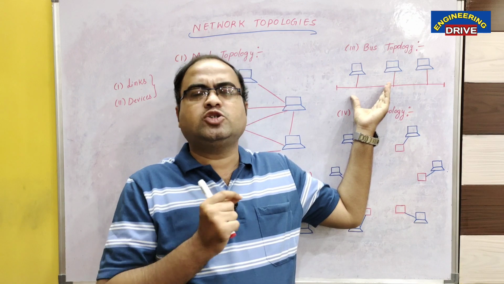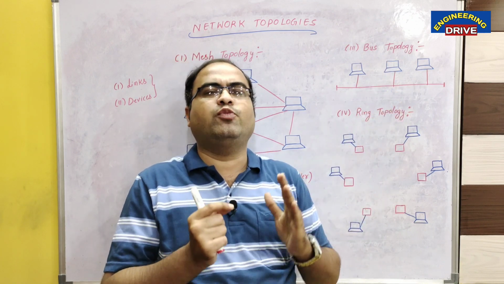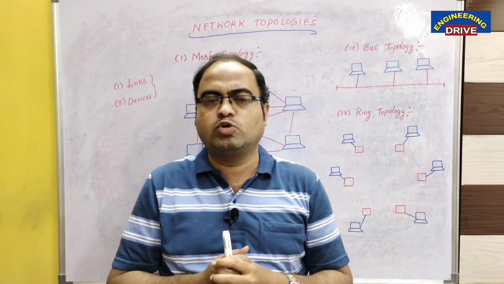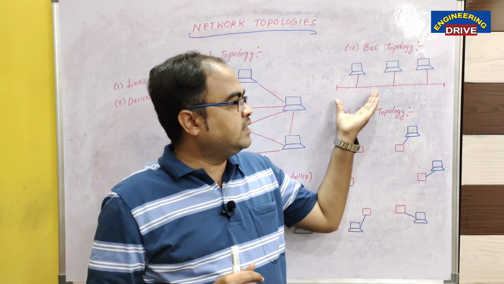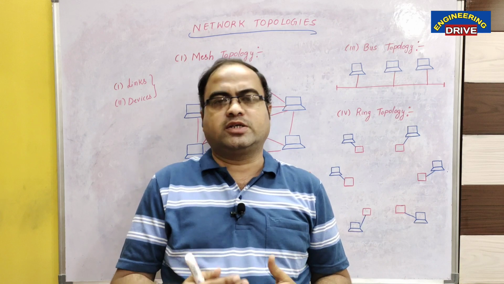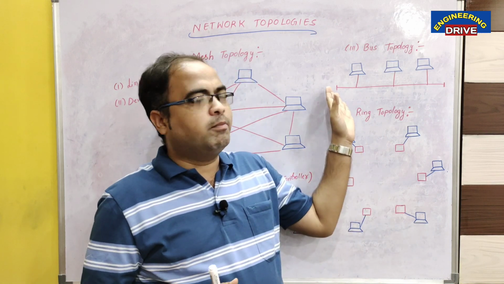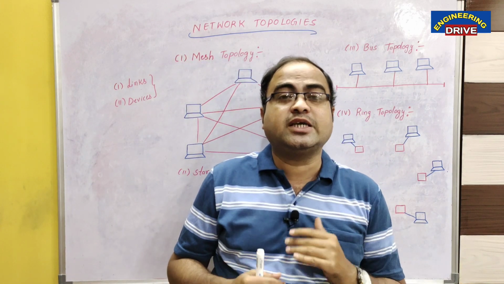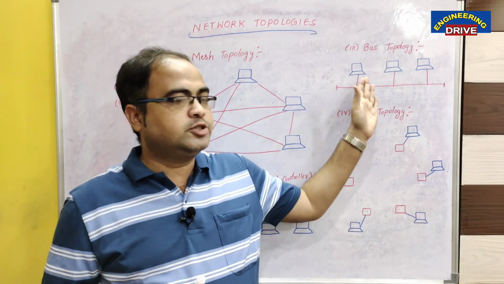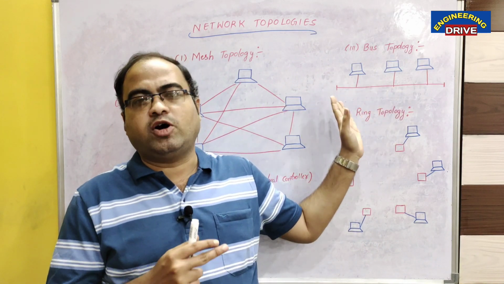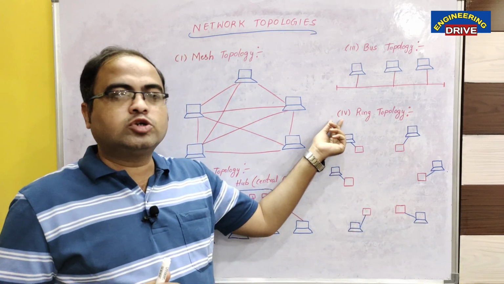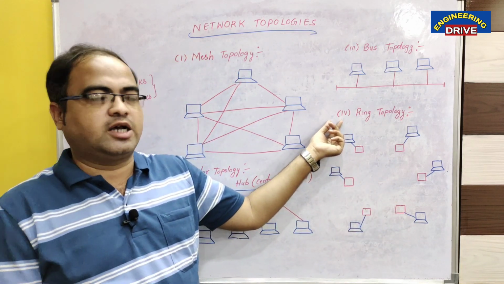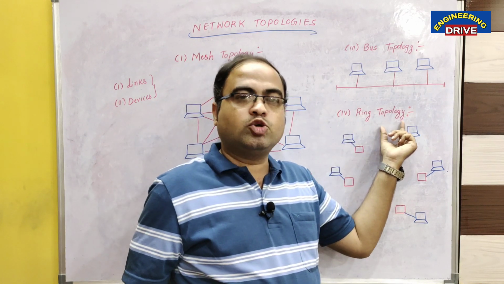The big advantage of this bus topology is it is very less expensive to implement. It doesn't require a huge or complex cabling, and the setup can be implemented very fast. But the drawback is that multiple devices can't communicate simultaneously here in bus topology. And it is the oldest form of all these 4 topologies. And then comes the 4th topology that I am going to discuss at last now, which is a ring topology.